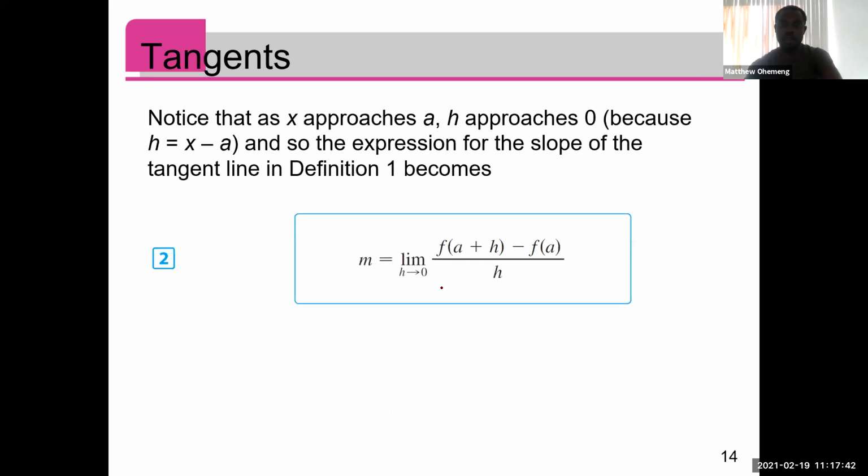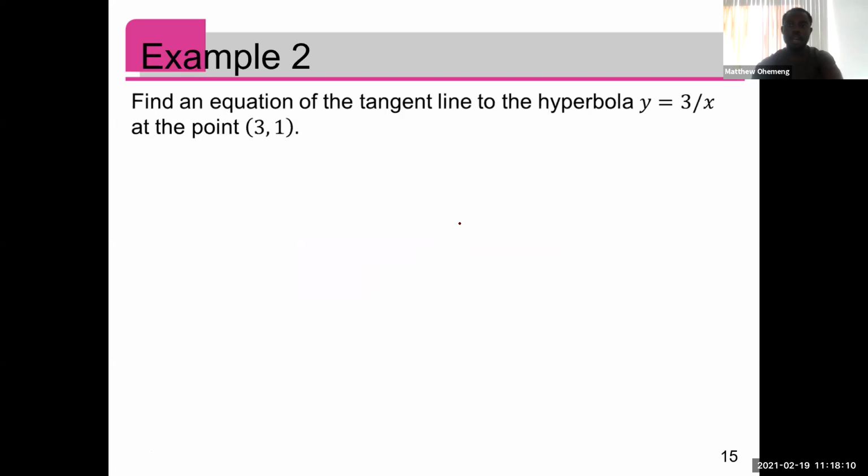Okay. Now, so this is the formula that you'll be using. So this is the expression. It's more convenient, right? The one that we just developed. So the slope of the tangent line, and as you see, the instantaneous velocity equal to what? The limit as h approaches 0 of f of a plus h minus f of a all over h, right? Yeah. Okay, and that's it. Please, any questions here? Anybody needs time? Okay, then now let's move on.